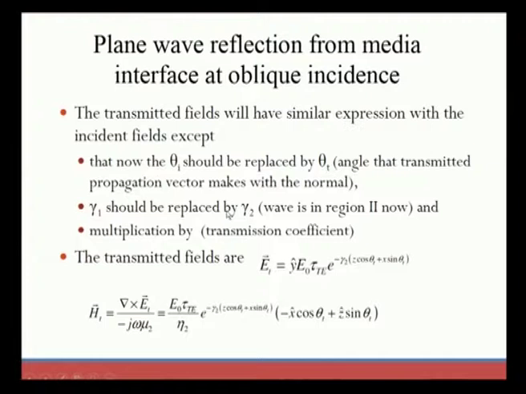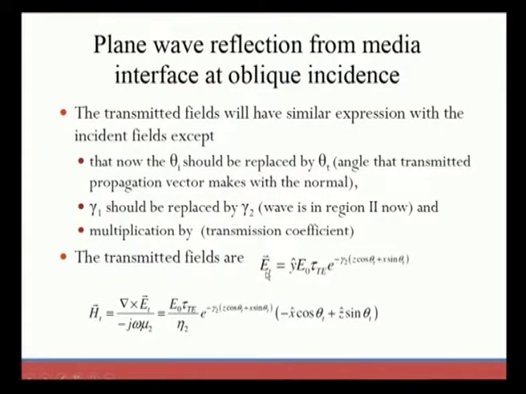Only the angle needs to change: theta i is replaced by theta t, and gamma 1 is replaced by gamma 2 for region 2, with multiplication by the transmission coefficient, which is another term we add for region 2.